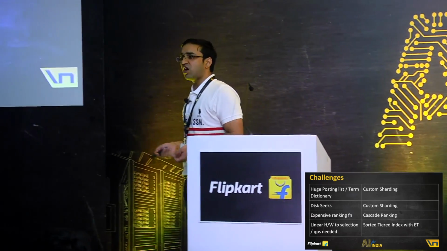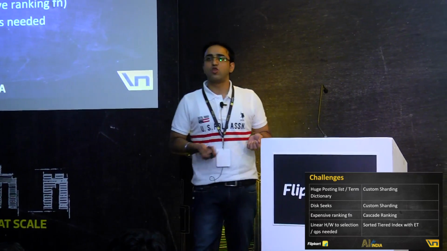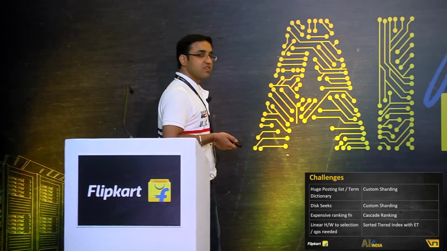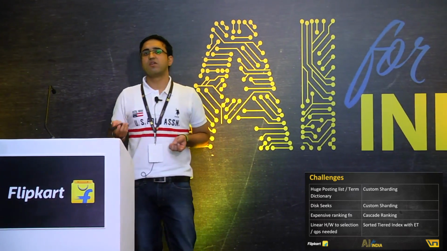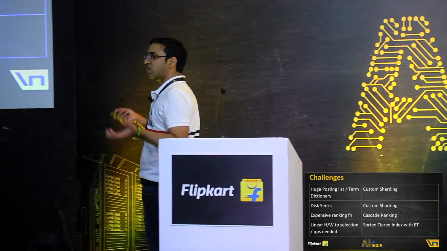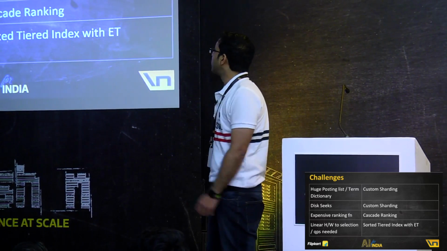And then I also talked about the hardware that we are growing to with the increased selection size, in that case the increased QPS that we have to support is growing linearly. Let's see how we actually solve them. Just by doing a custom sharding, we made sure the posting list is always in memory. We made sure the term dictionary and the term index I was talking about are always in the page cache, just by doing a custom sharding.